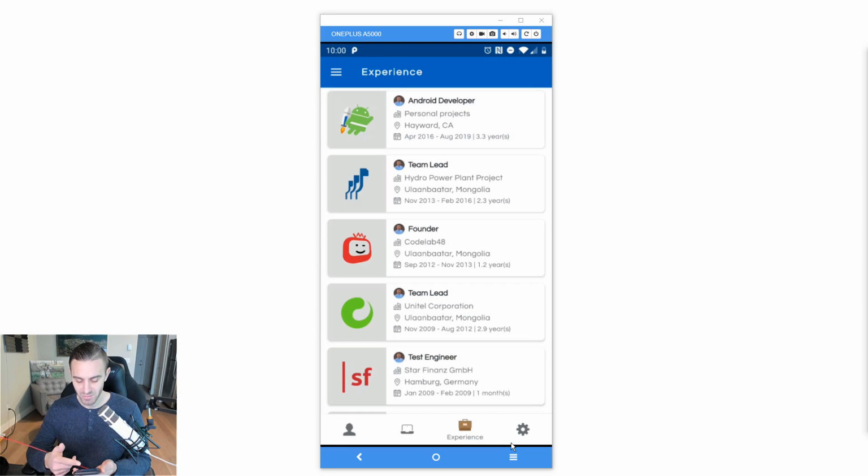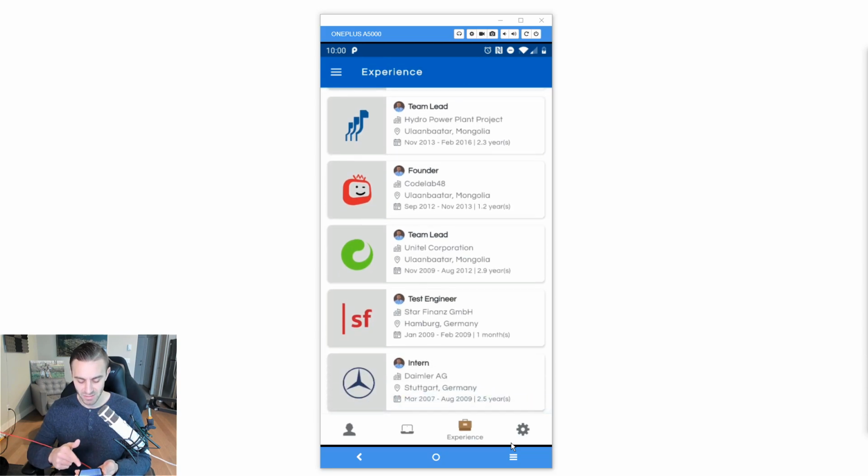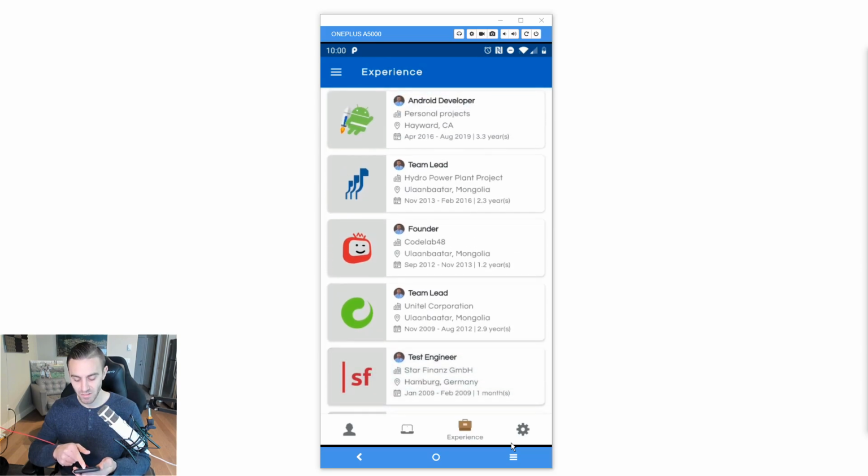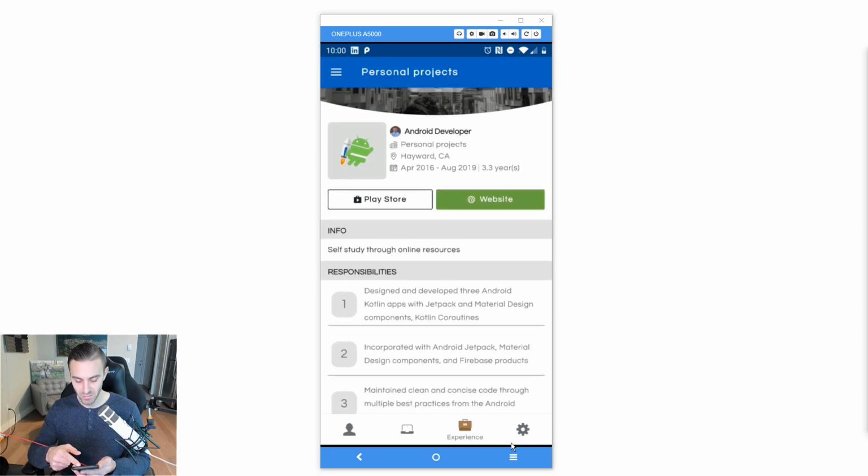So if you go over to the experience section, you can see this is all of his experience coming down to his very first job as an intern, test engineer, team lead, founder, team lead, Android developer, and you can see where he worked, all that stuff. If you click on it, you can get more information about that.